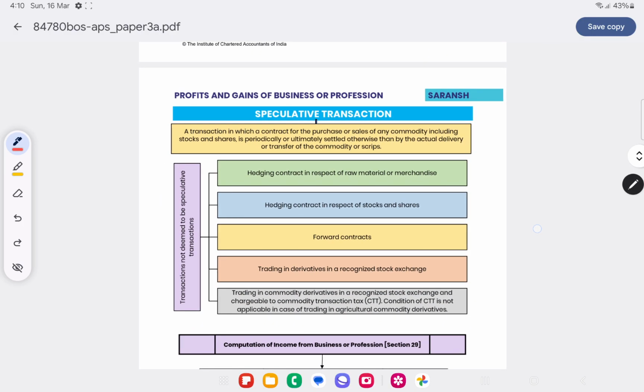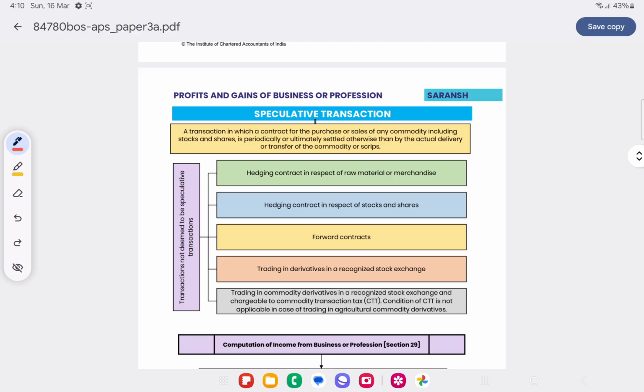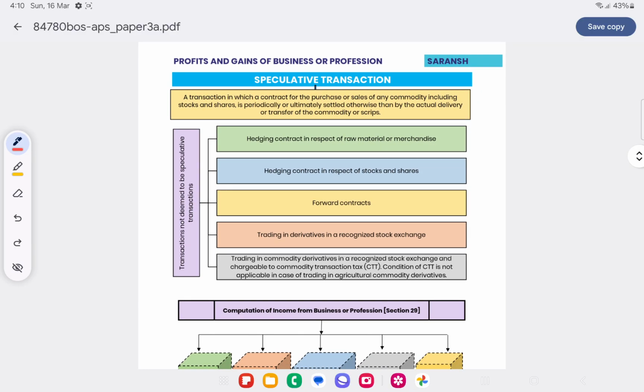Now, moving on, what is a speculative transaction? We should know this because we have to separately calculate the profits from speculative business and other business. Why? Because speculative profit can be set off only against speculative loss, and speculative loss can be carried forward only for 4 assessment years. So separately calculating speculative profit and loss is important.